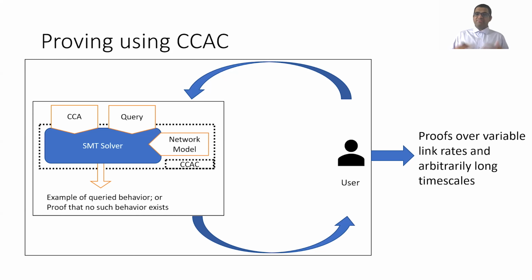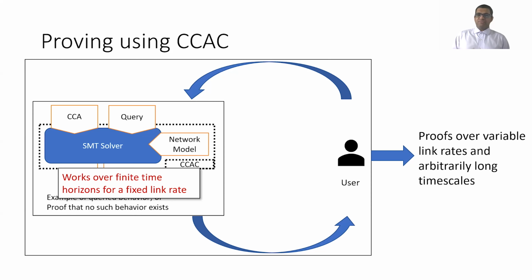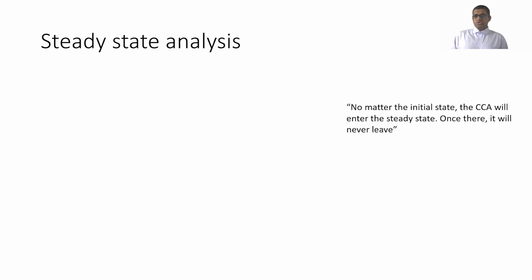We said earlier that we can put a human in the loop to produce proofs over variable link rates and arbitrarily long time scales, even though CCAC itself works only over finite time horizons for fixed link rates. To do so, we use steady state analysis, where we try to prove that no matter what the initial state is, the algorithm and the network will eventually enter something we call a steady state. Once there, it will never leave.